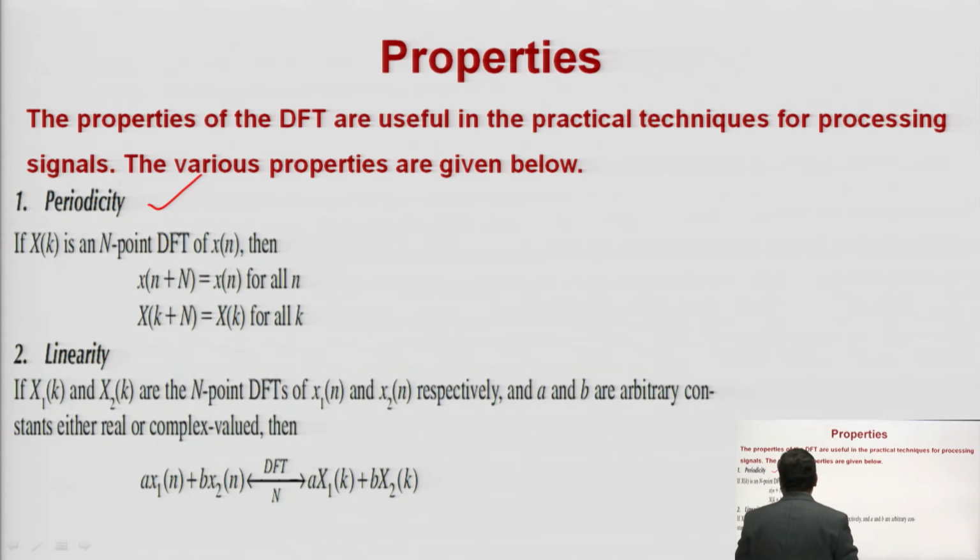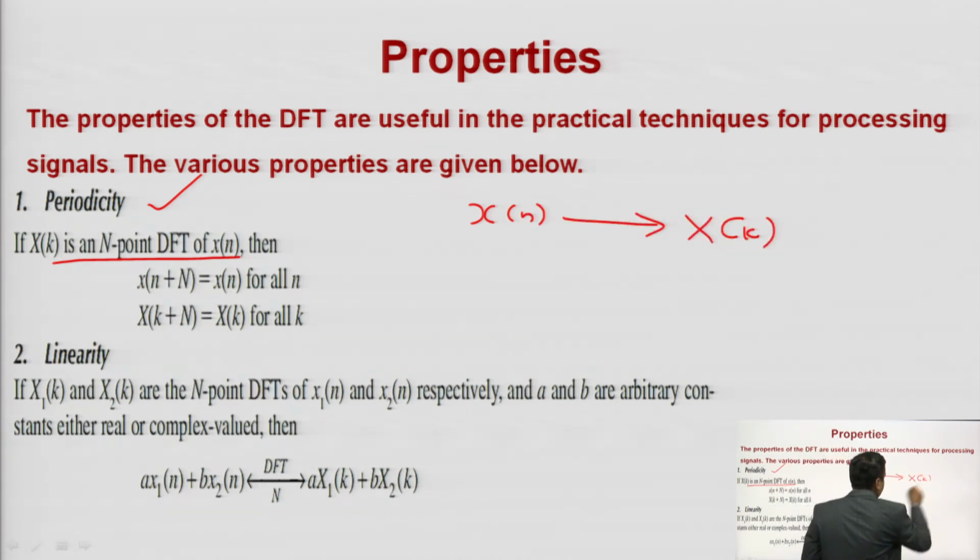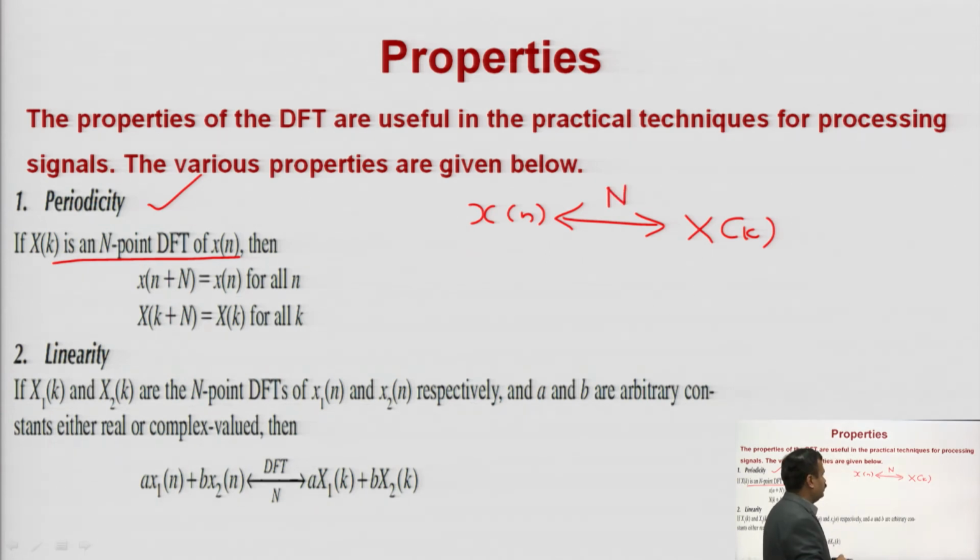So the periodicity property means that if X of k is the N point DFT of small x of n, the first line is common everywhere. Small x n has DFT capital X k, and capital X k has the IDFT small x n, and N we are using here. It means the N point DFT of small x n is capital X k and the N point IDFT of capital X k is small x n.